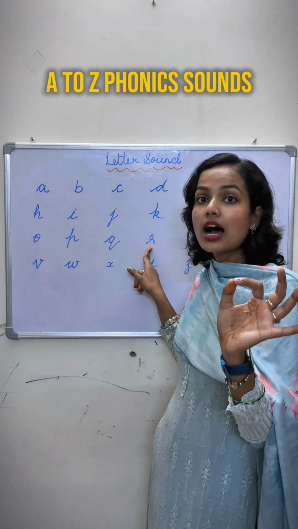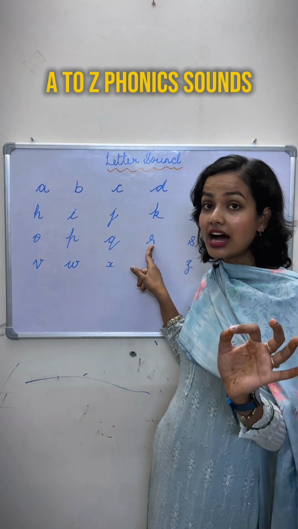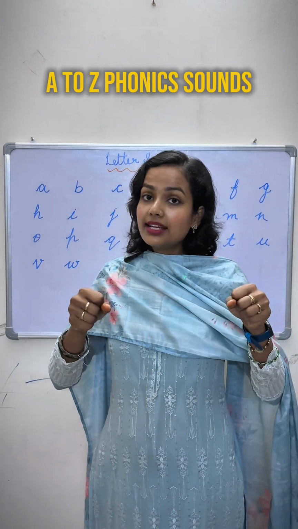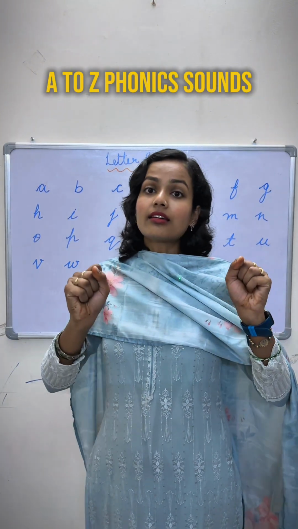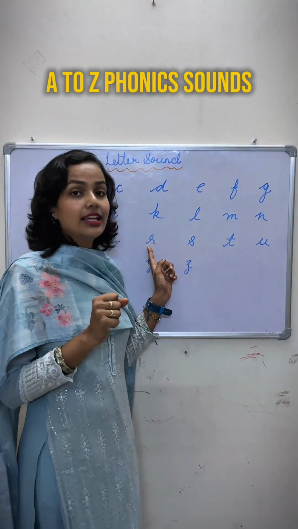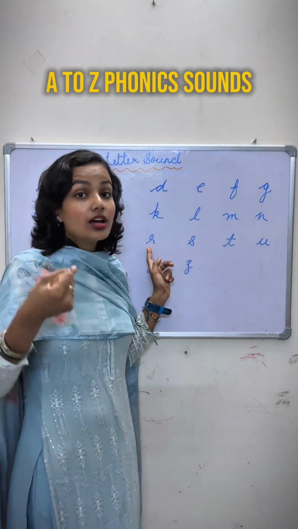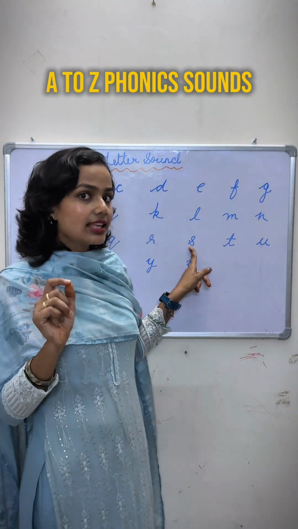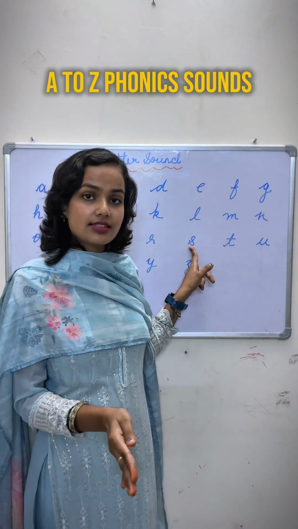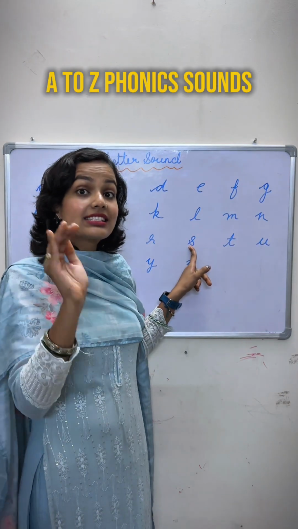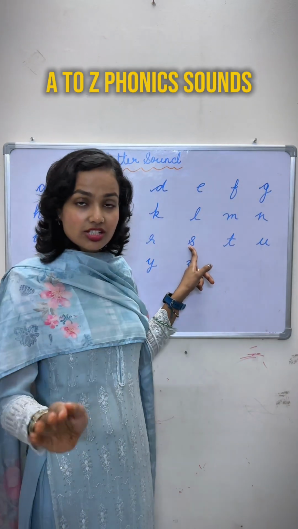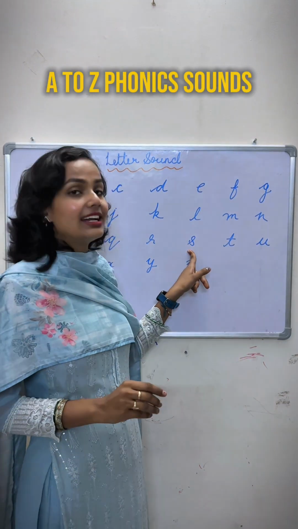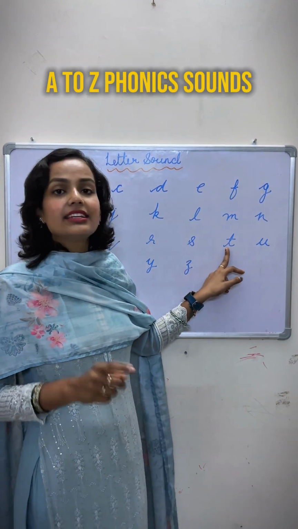Next is R. Okay. The letter is R, and the sound of this letter is R. Like हम bike start करते तो कैसी आवाज आती है? Okay. So the sound of this letter is rabbit, rat. Okay, this is S, and the sound of this letter is snake. Snake. Snake कैसी आवाज निकालता है? The sound of this letter is S. Next letter is T.